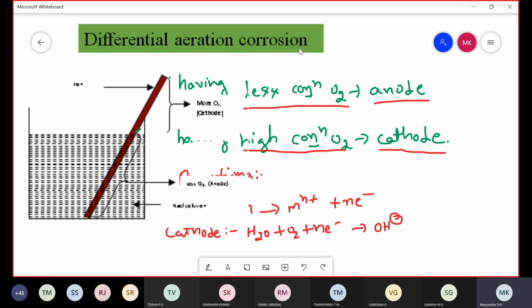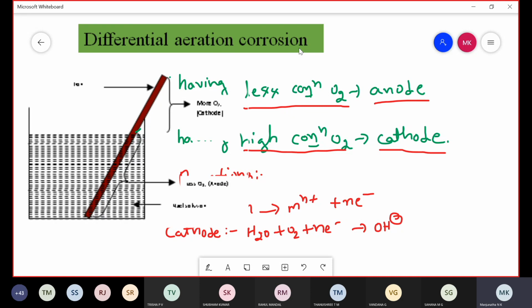It's clear, differential metal and differential aeration corrosion, whatever we discussed in the last class. Differential metal corrosion is observed when two dissimilar metals are connected with each other and exposed to a corrosive environment. Next one, differential aeration corrosion: the corrosion observed when a metal surface is exposed to different concentrations of oxygen. Any doubt in this?